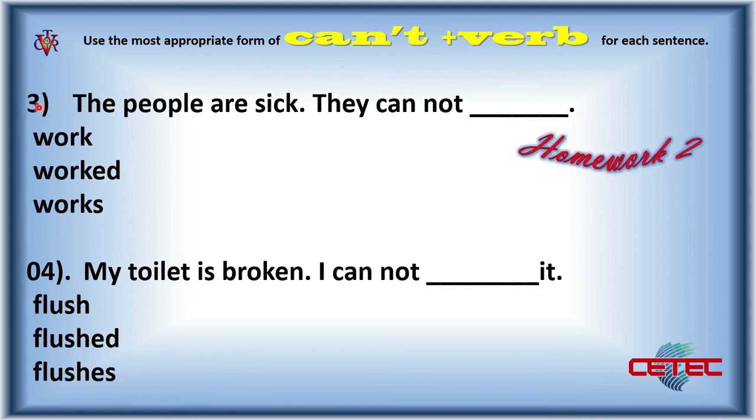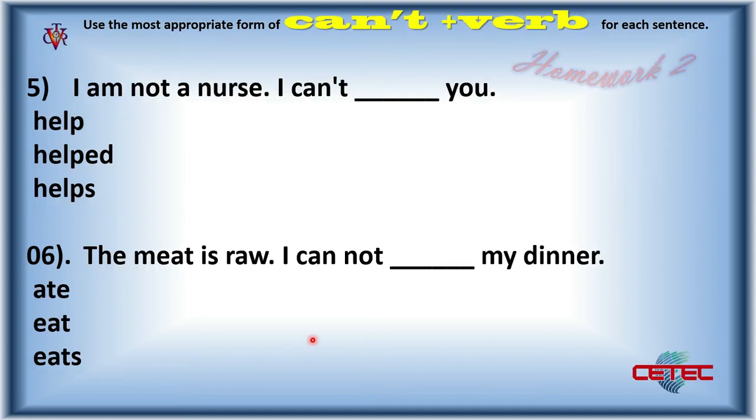Number 3. The people are sick. They cannot. Don't forget, you have 3 options to answer this sentence. Number 4. My toilet is broken. I cannot eat. Next. Number 5. I am not a nurse. I can. You. Don't forget in that option, try to be careful because the sentence is negative. Number 6. The meat is raw. I cannot my dinner.